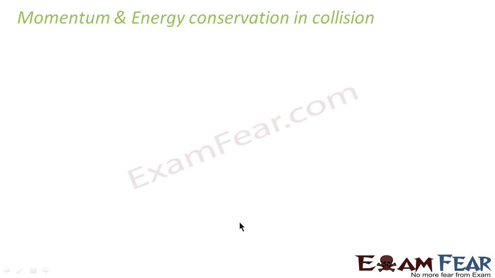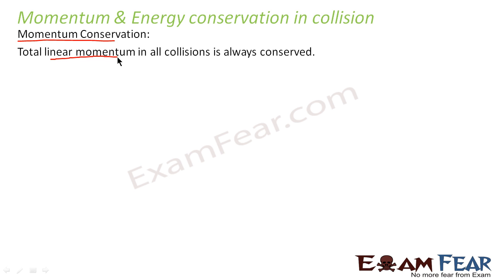Now we will look at momentum and energy conservation in collision. Just before, we talked about energy conservation, that in any isolated system the total energy of the system remains constant. So in the process of collision, what happens to energy and momentum conservation? Let us talk of momentum conservation first. Total linear momentum in all collisions is always conserved, whatever the kind of collision may be.